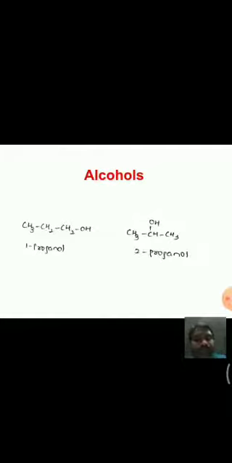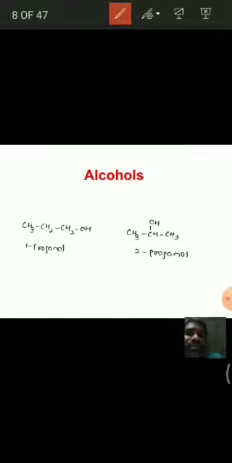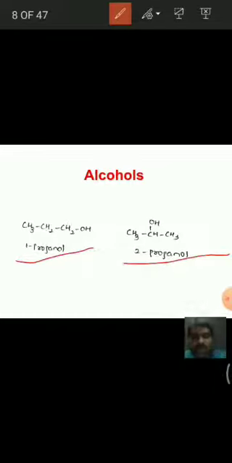Then if there is a chance of getting isomers, we should give the numbering for the position of the OH group. For example, these two molecules have 3 carbons only, that means propane, and with the OH group, propanol, but they are different molecules, that means they are isomers.